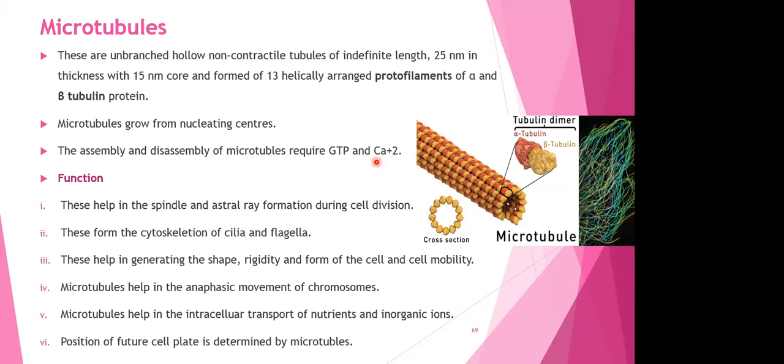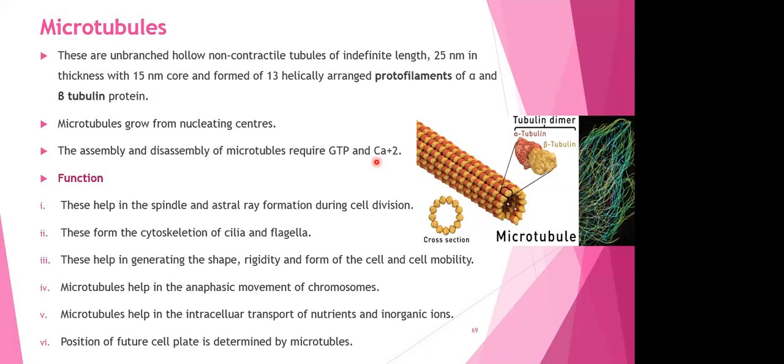Okay, ma'am. So microtubules grow from the nucleating centers. The assembly and disassembly requires GTP as well as calcium ions. Function: they help in spindle formation and astral ray formation during cell division. They form the cytoskeleton of cilia and flagella. So eukaryotic cilia and eukaryotic flagella will also have these microtubules as a part of them. They help in generating the shape, rigidity, and form of the cell. Yes, they give shape and size to the cell.